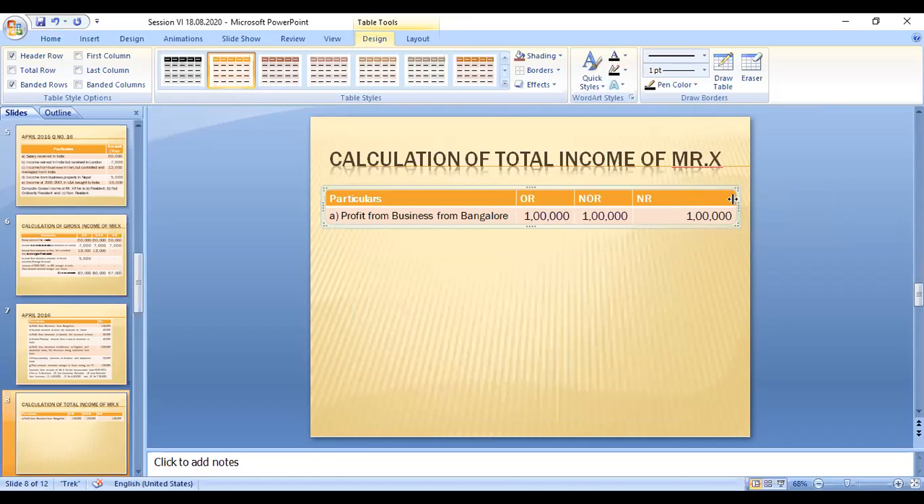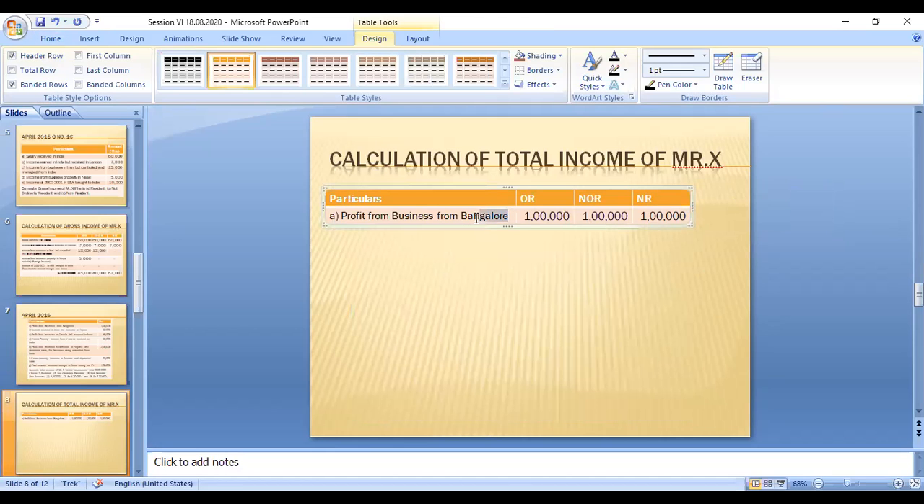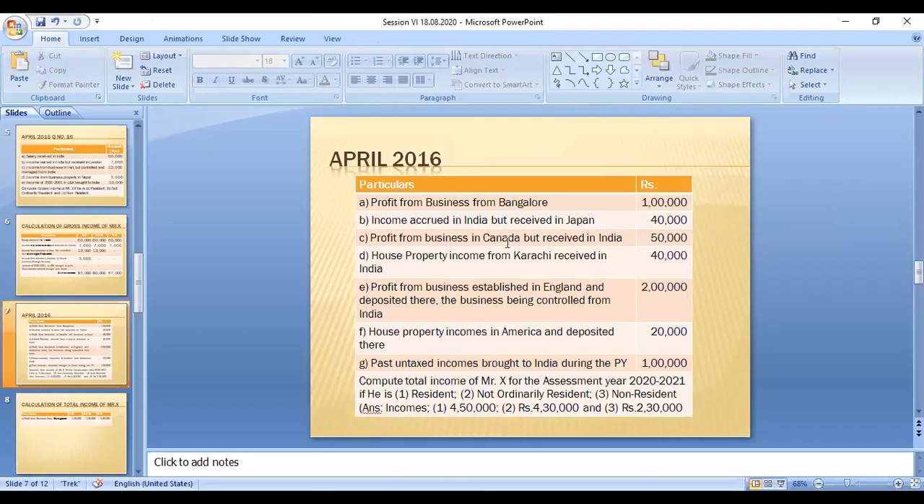Bangalore is within India. This is called an Indian income. Irrespective of the residential status, an Indian income is taxable to all categories of people. Okay, the first category is over. Right, move on to the second category.